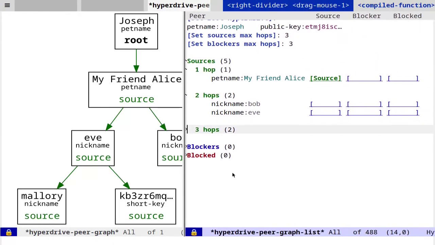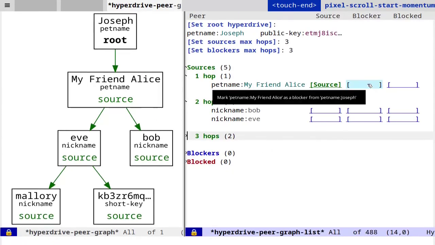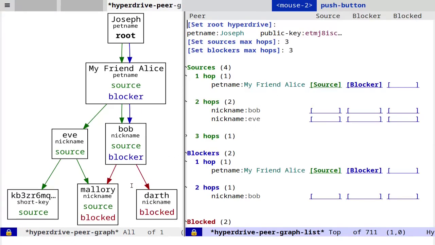If we were to mark Alice as a blocker by clicking on this button in the blocker column next to the pet name for Alice, then we see that Mallory shows up as a blocked source. Only now that Joseph includes Alice as a blocker does the fact that Bob blocked Mallory take effect.